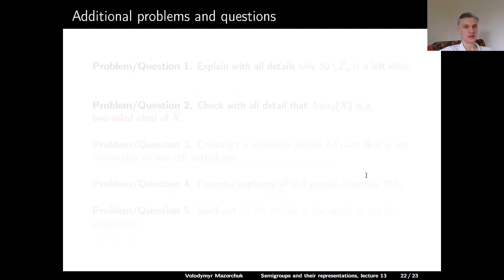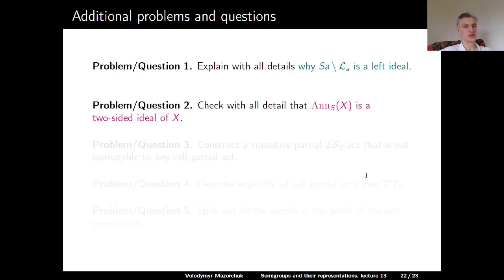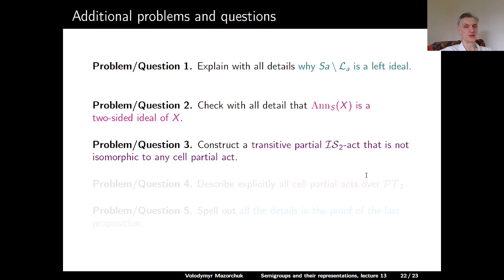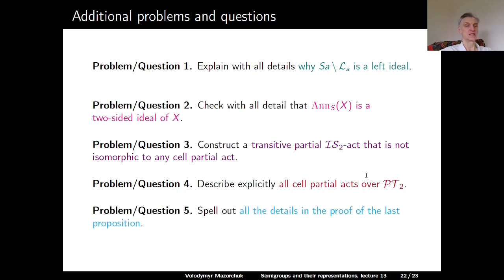Some problems and questions at the end. Problem question 1. Explain with all details why C^1_A minus L_A is a left ideal. Problem question 2. Check with all details that the annihilator of an act is a two-sided ideal. Problem question 3. Construct a transitive partial act over IS_2 that is not isomorphic to any cell partial act. Problem question 4. Describe explicitly all cell partial acts over PT_2. And problem question 5. Spell out all the details in the proof of the last proposition.